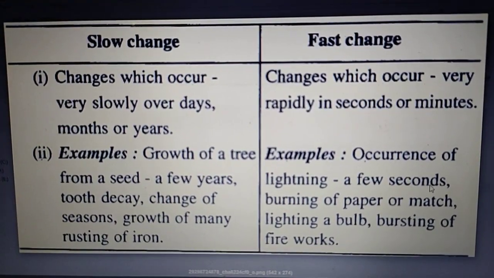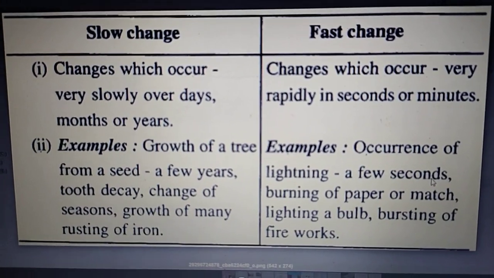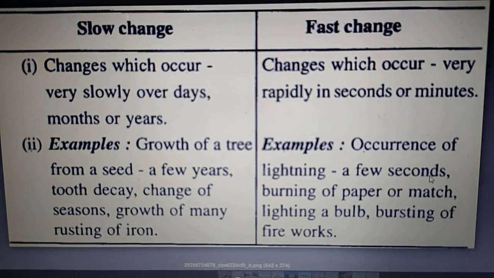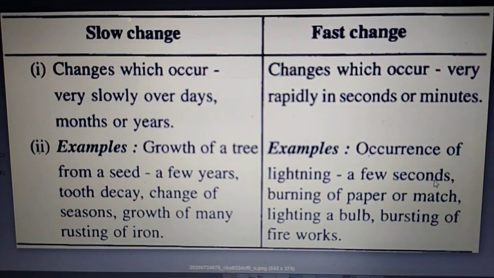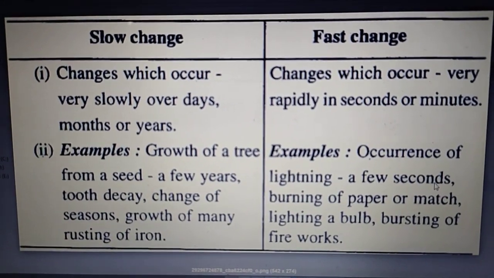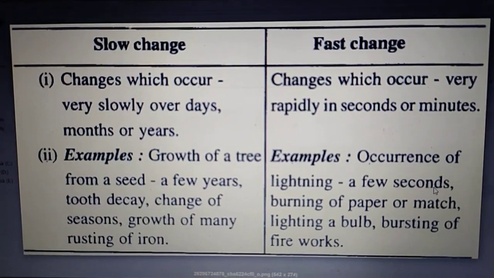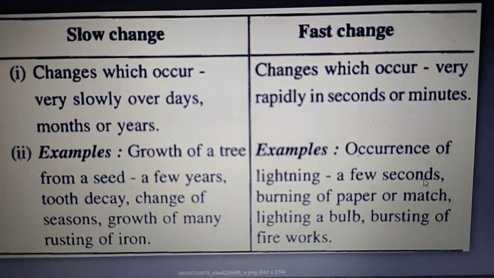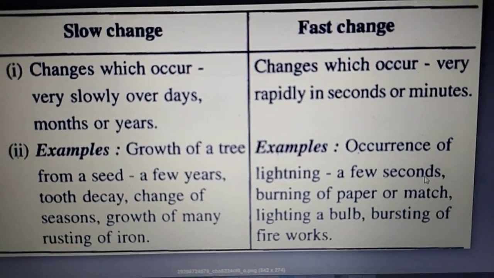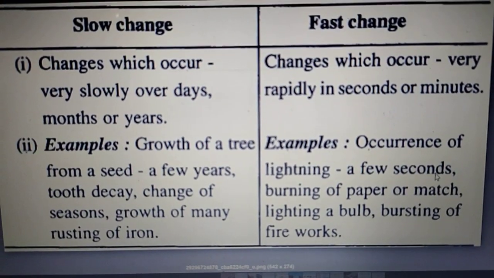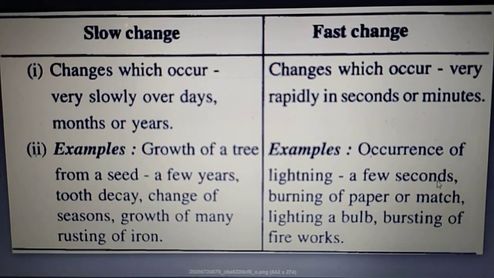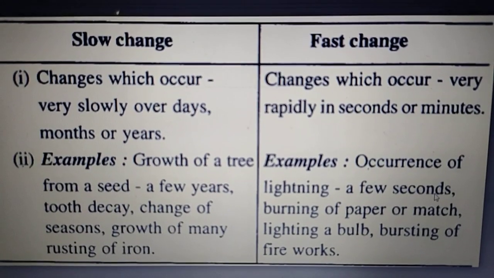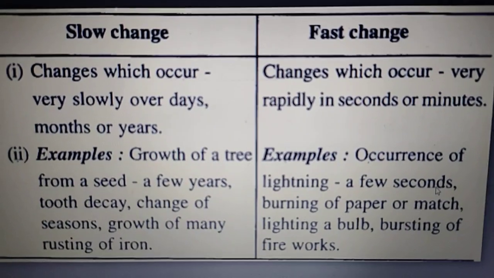Now what are fast changes? Changes which occur very rapidly, in seconds or minutes, we call them fast changes. In your book, what is written? The changes which occur within a very short time, maybe a fraction of a second, are called fast changes. For example, occurrence of lightning takes a few seconds, right? Burning of paper or match, lighting a bulb, bursting of fireworks, these are examples of fast changes. Now all natural changes such as growing of living things, changing of seasons are slow changes.